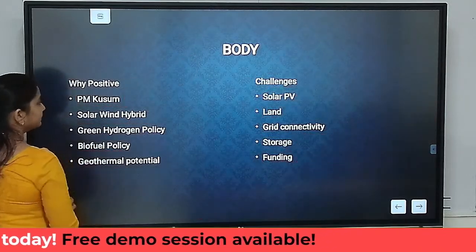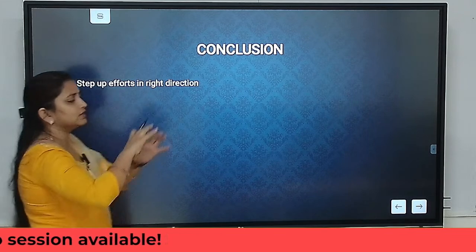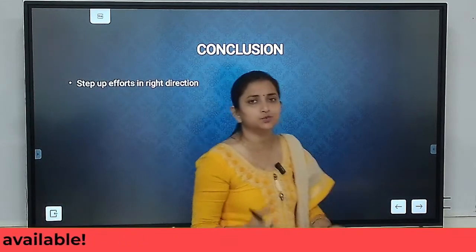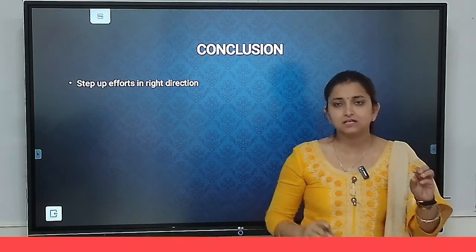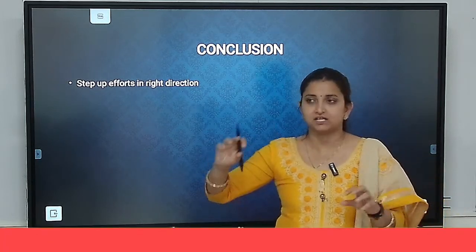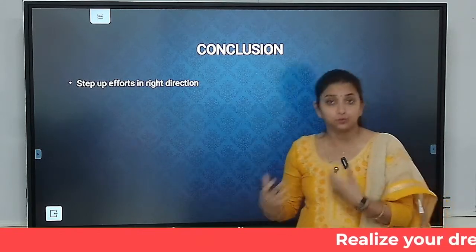With that, we will move towards the conclusion part. In any conclusion, what we have to do is basically summarize the entire answer. So if these are the challenges, these are the potentials. This is the reason why we think it is achievable. These are the challenges we need to work upon then.